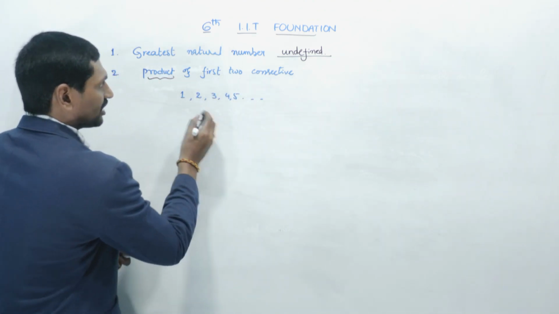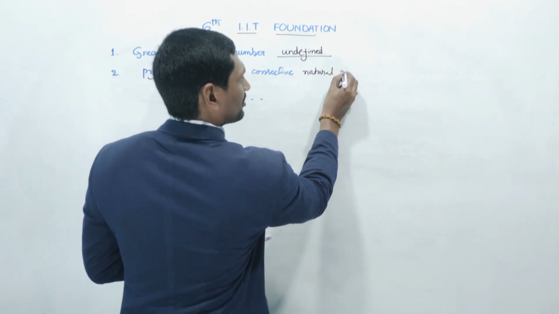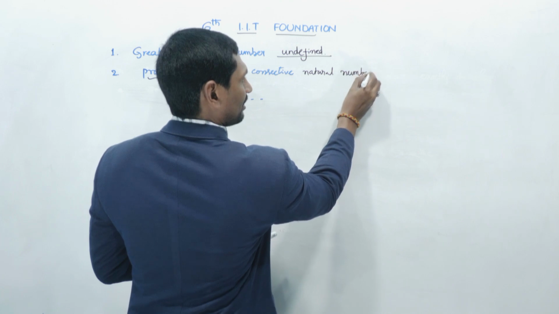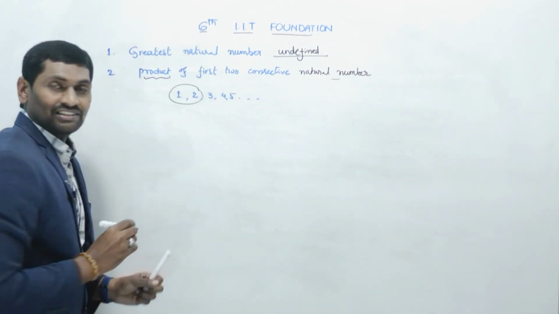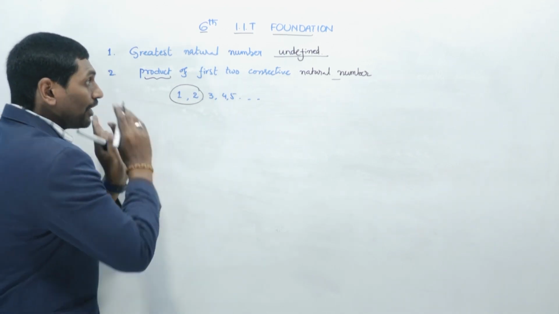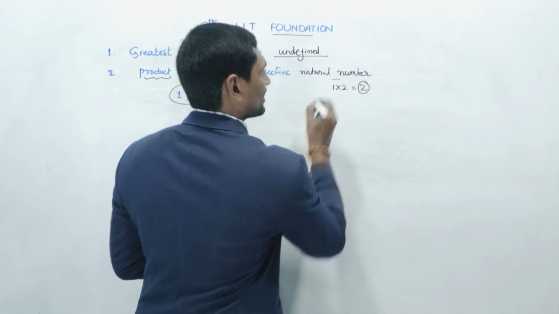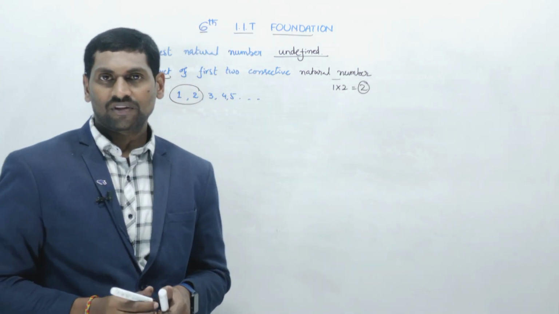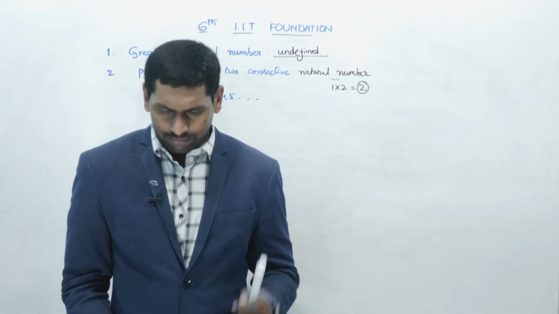So the first two consecutive natural numbers are nothing but 1 and 2, and the product of 1 and 2 is 1 into 2, which is 2. The answer will be 2. Okay? Right. Now let us go through the third problem.